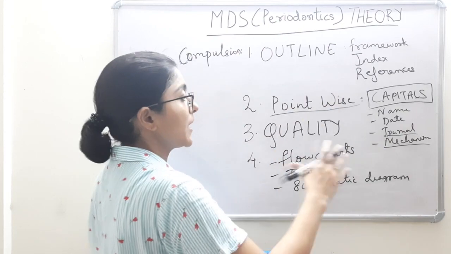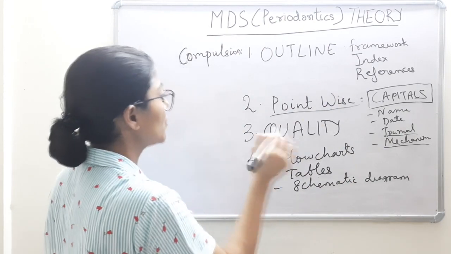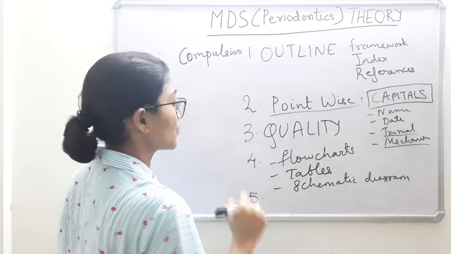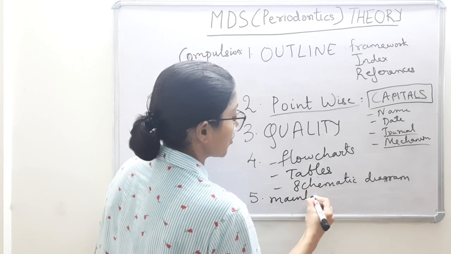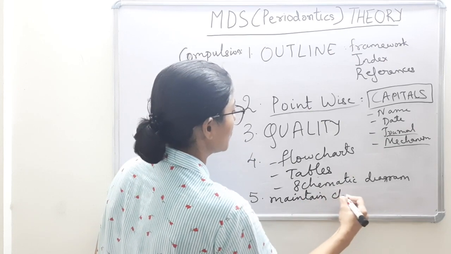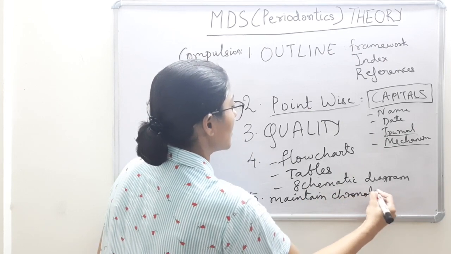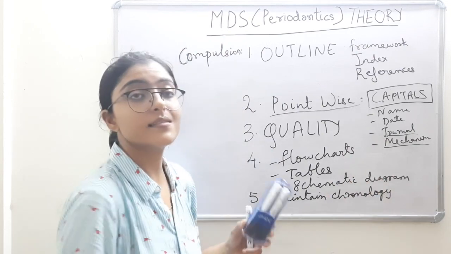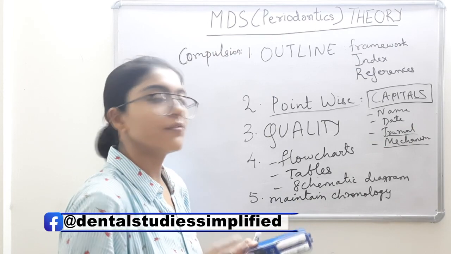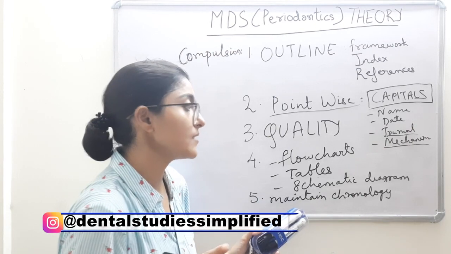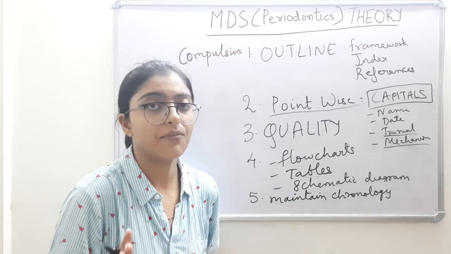Coming to the few things here and there. Okay, there are a few more points. Number 5 is maintain the chronology. I know it's tough to maintain the chronology, but yes, it is preferable. It is a good idea to maintain chronology. See, I will give you 3 options here. First is maintain chronology, definitely.